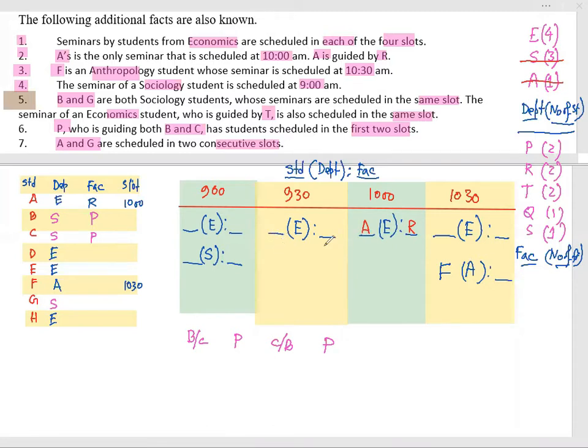So A and G are both consecutive. That means I need to fit G in this location. But whether G would be in economics or not is not known. G is sociology, it is known. So I need to fit G with sociology. That means there would be a sociology and it would be G.